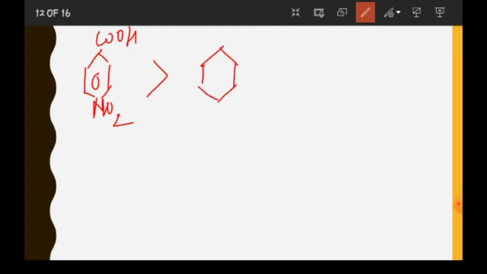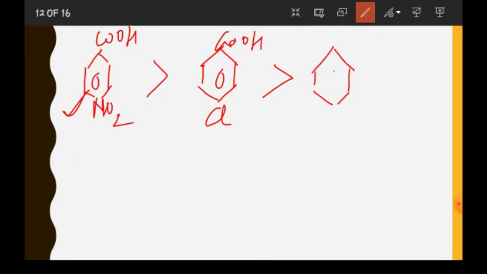If I write different examples of aromatic, this is NO2 attached here, and if I compare it with Cl, the first compound will be more acidic than Cl, and this will be more acidic than benzoic acid itself, because here there is no electron withdrawing group.